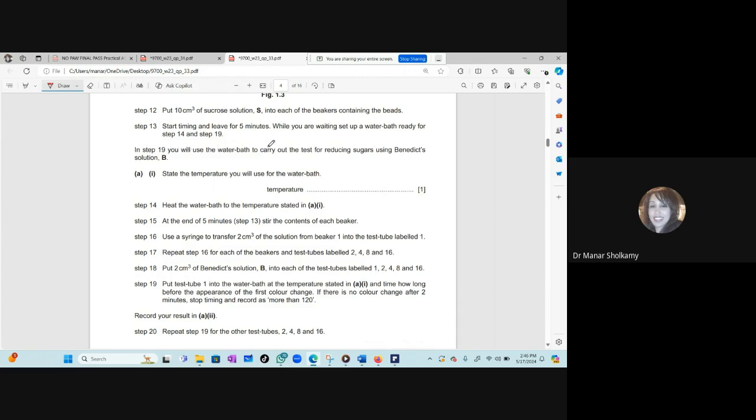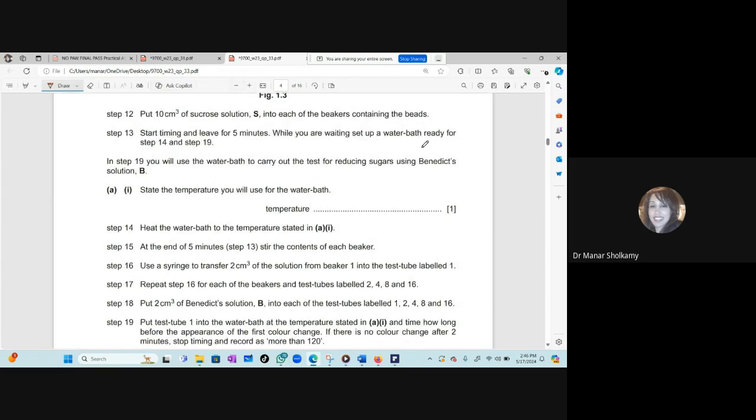In step 19, you will use a water bath to carry out the test for reducing sugar. State the temperature you will use. Okay, now what is the temperature that you use for a Benedict's test? 70 degrees. 70 or 80. Okay, so above 80, just be on the safe side. 80 degrees and above. Good.